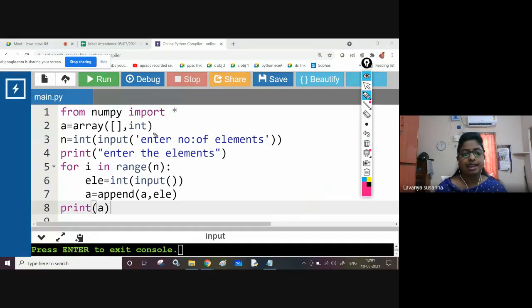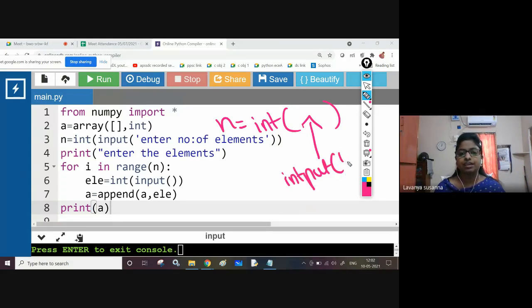And then n equal to int. You are using the int function, and inside the int function you are passing the input function, "enter the number of elements". So what is the use of the input function? Just like scanf, it is an input function, you need to provide some value. The program will take that value and it will be stored in n.